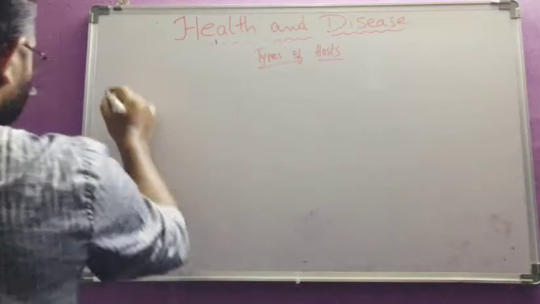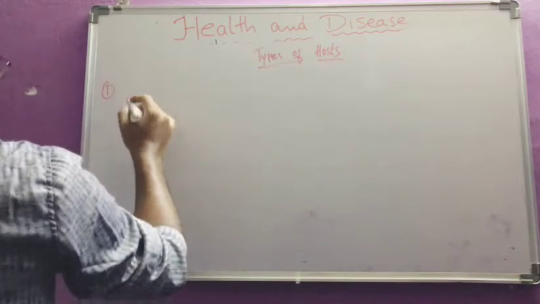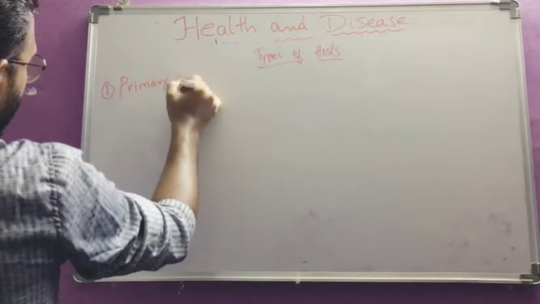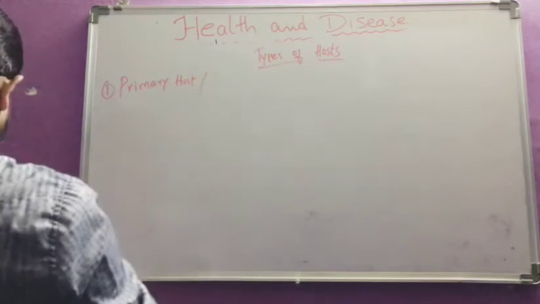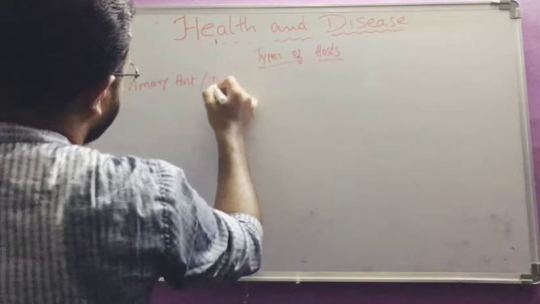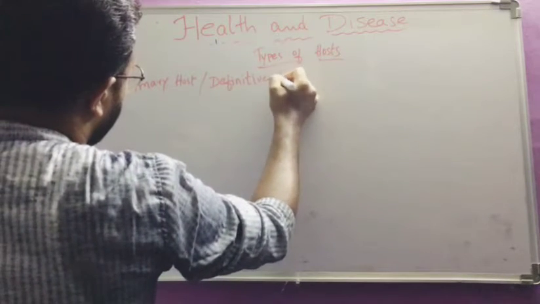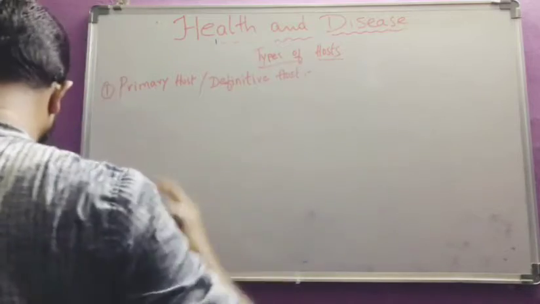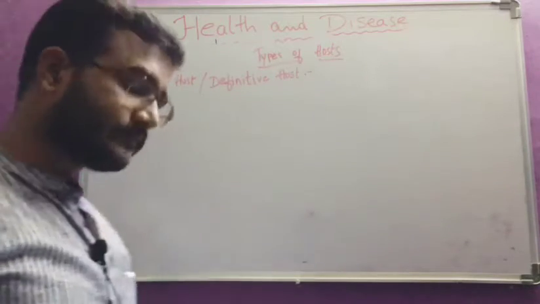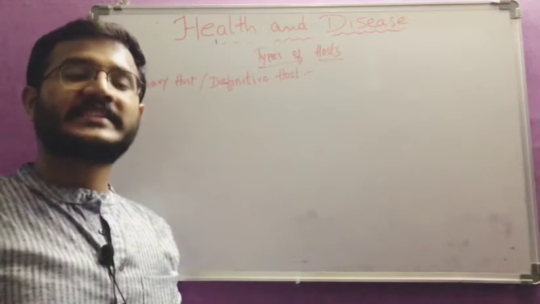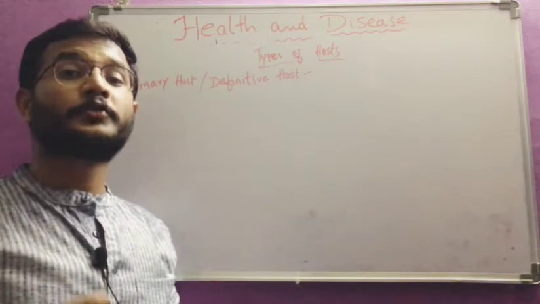Broadly, there are three types of hosts. First one is primary host or definitive host. That means the host in which the parasite completes its sexual stages.